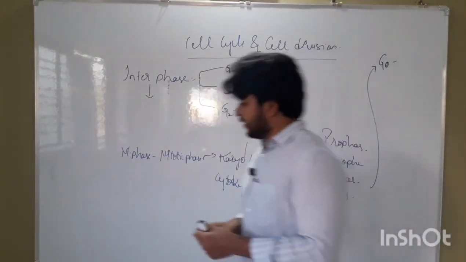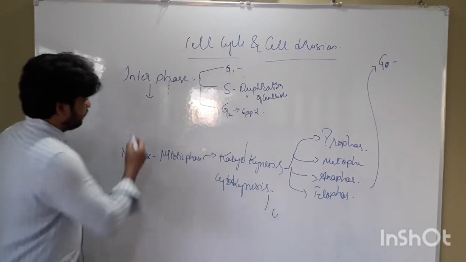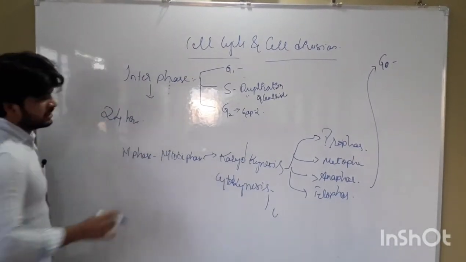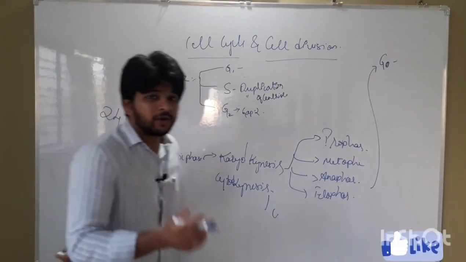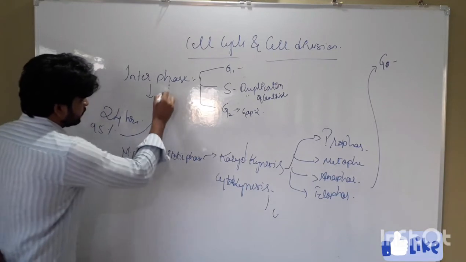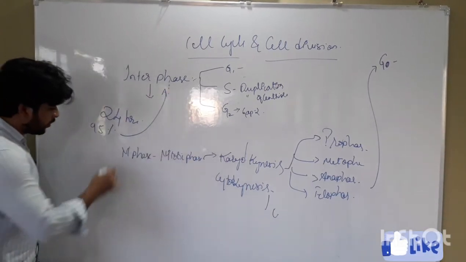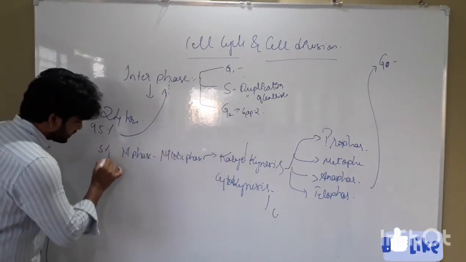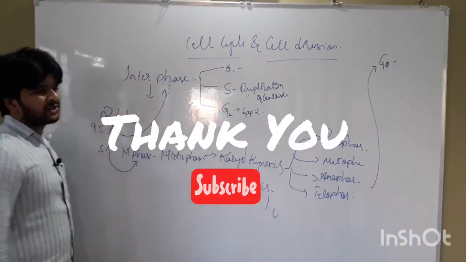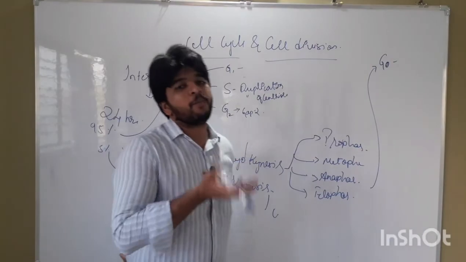Okay, so when we consider time, if one cell division takes place for 24 hours, 95% of the time is consumed by the interphase stage and only 5% of the time is consumed by M phase. So the preparatory phase or the interphase takes more time.